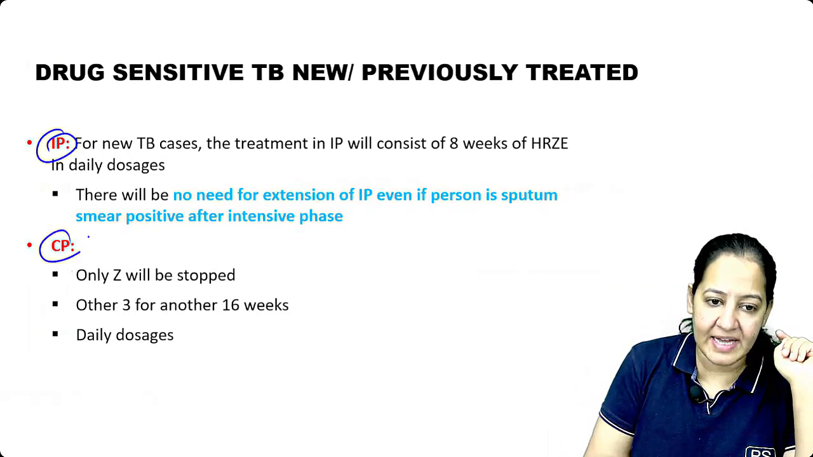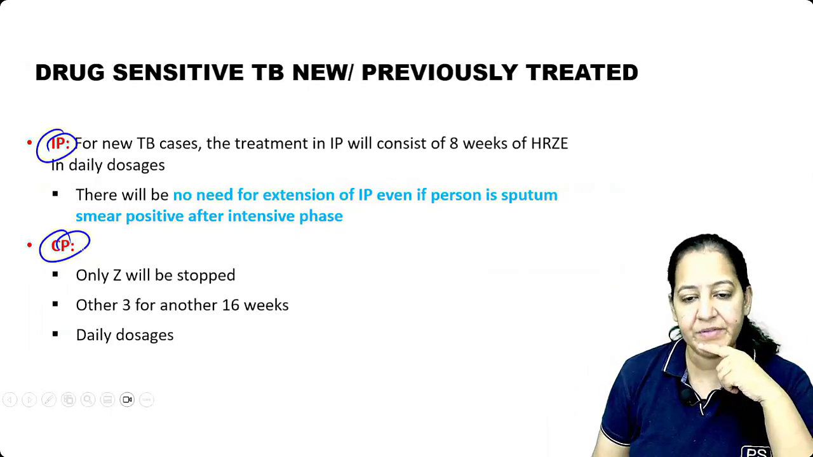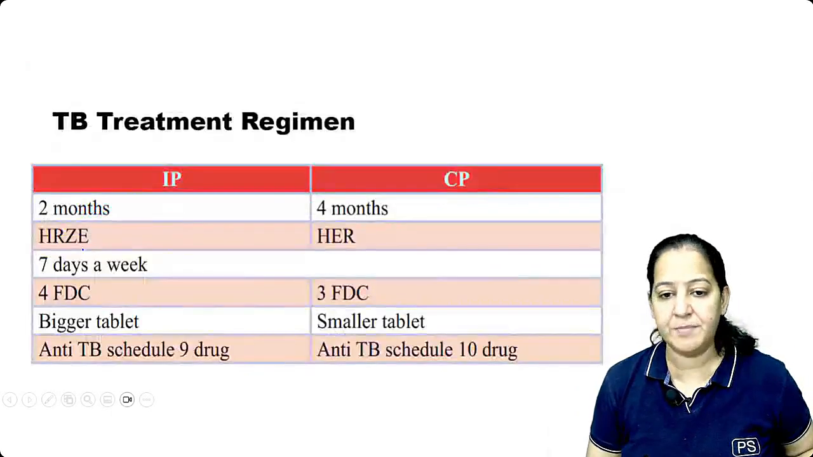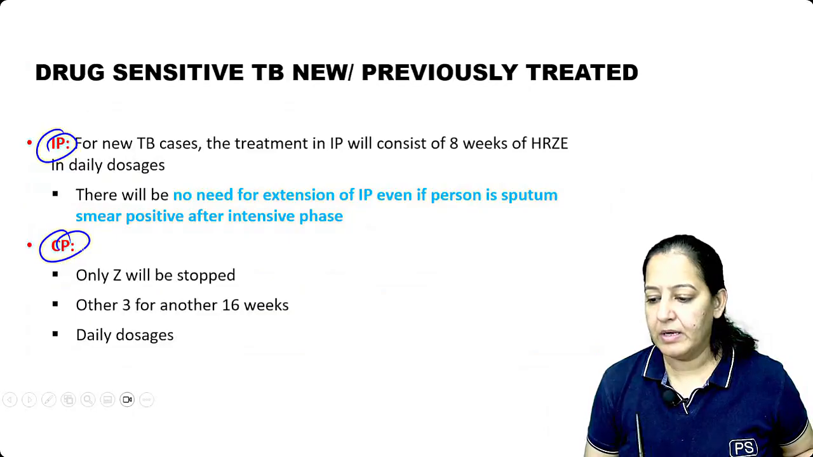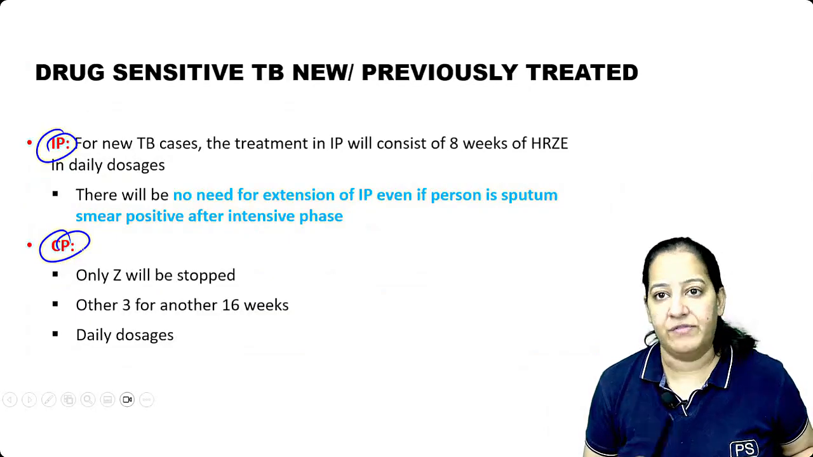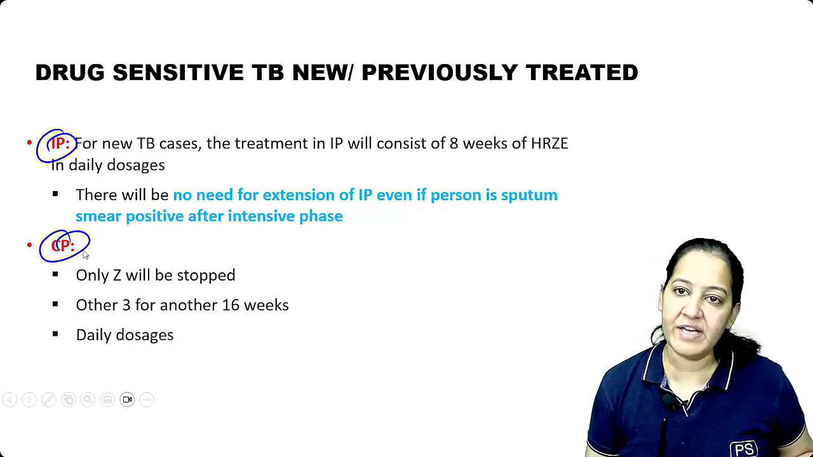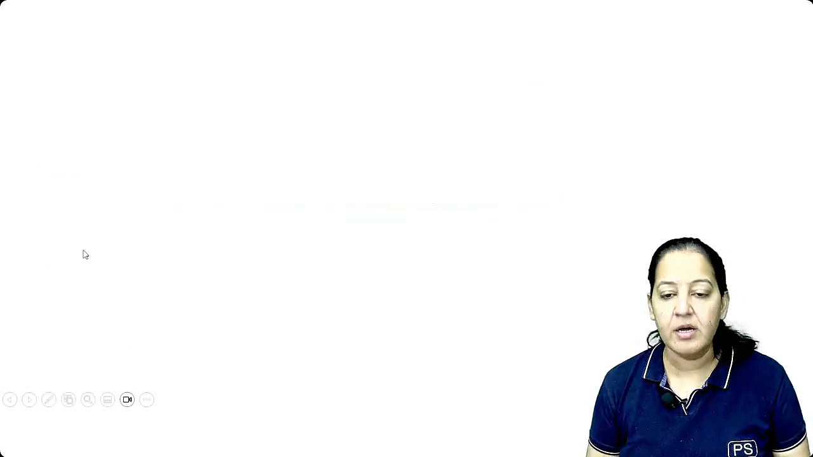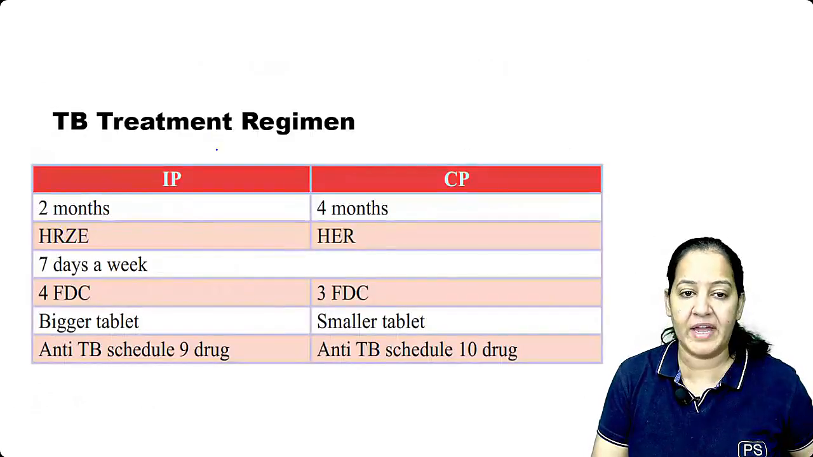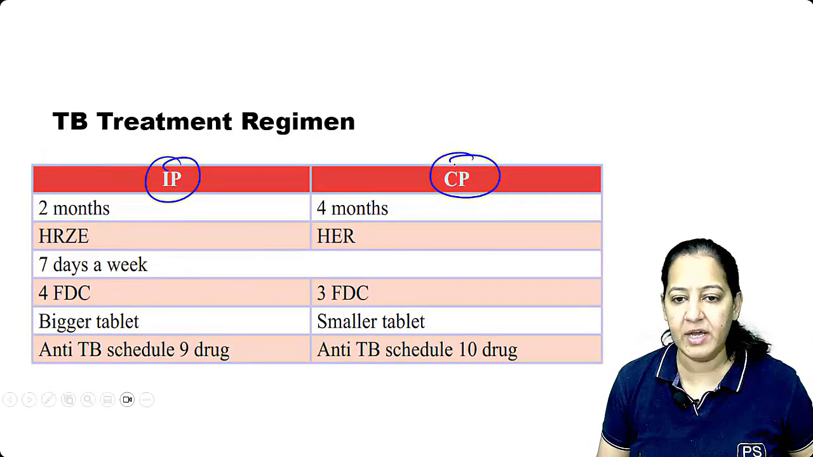Intensive phase and continuation phase. What is intensive phase? In intensive phase, we give the treatment to the patient in front of us. I mean, it is supervised. It is always supervised. And in continuation phase, only the first dose is supervised. For example, we divide the patient into 2 categories: intensive phase and continuation phase.